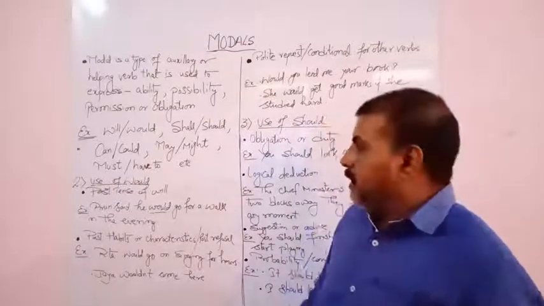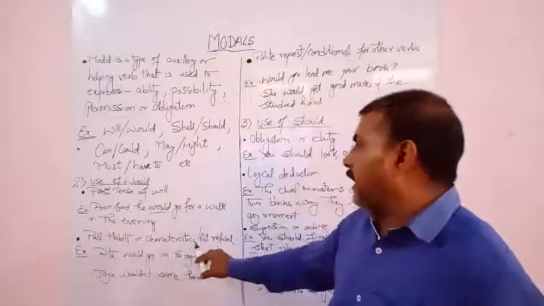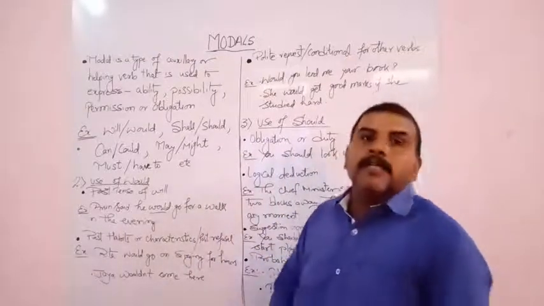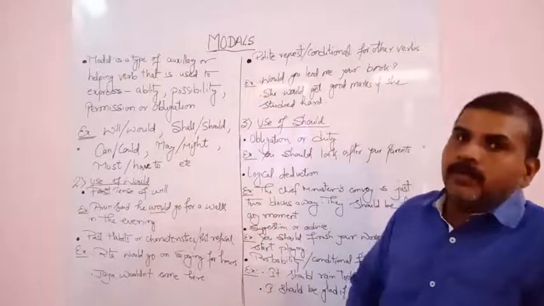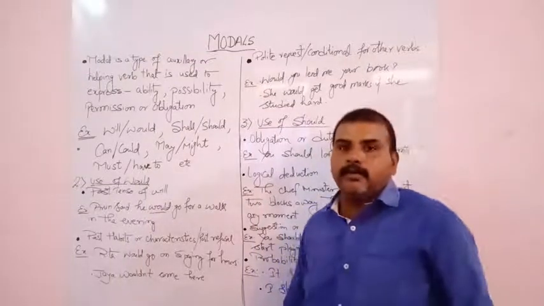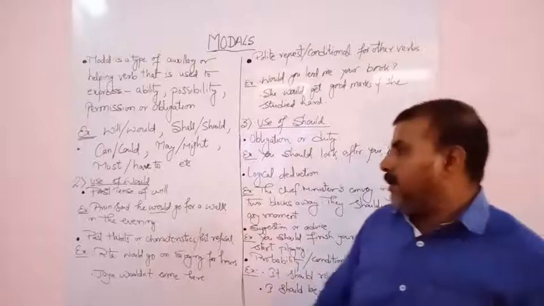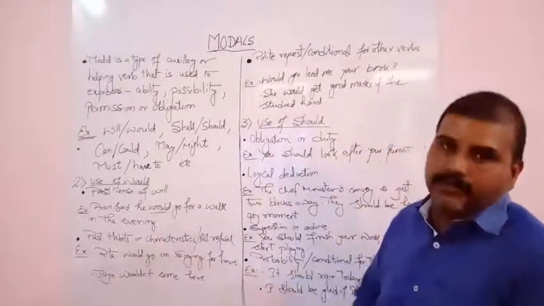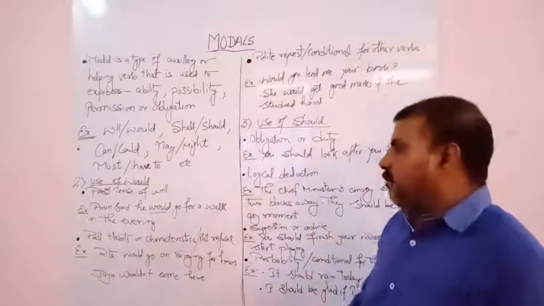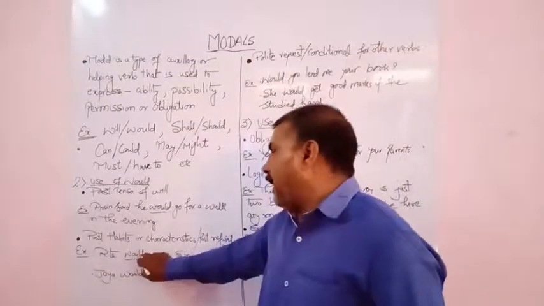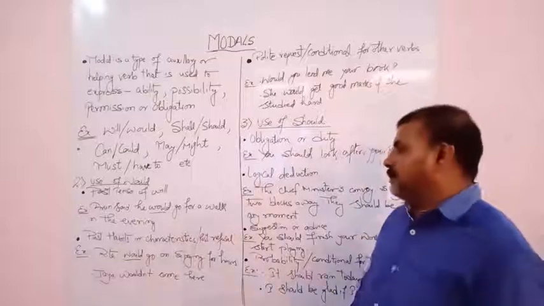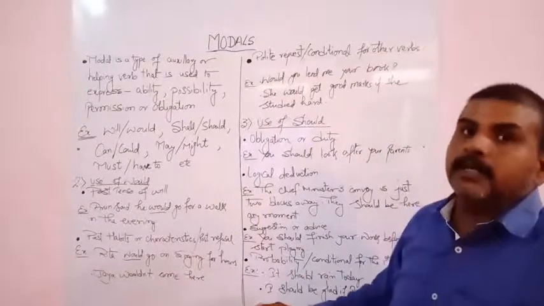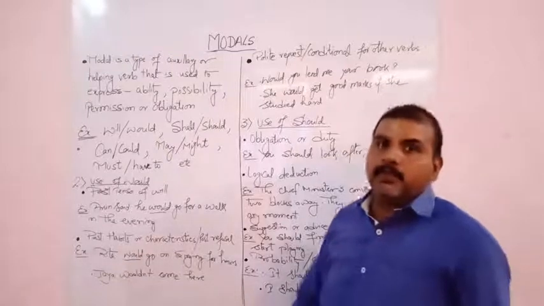Next, if any past habit or characteristic or past refusal is depicted, then also we use modal would. Example, Rita would go on singing for hours. This example shows the habit or characteristic feature of Rita in the past time, not in the present or future.